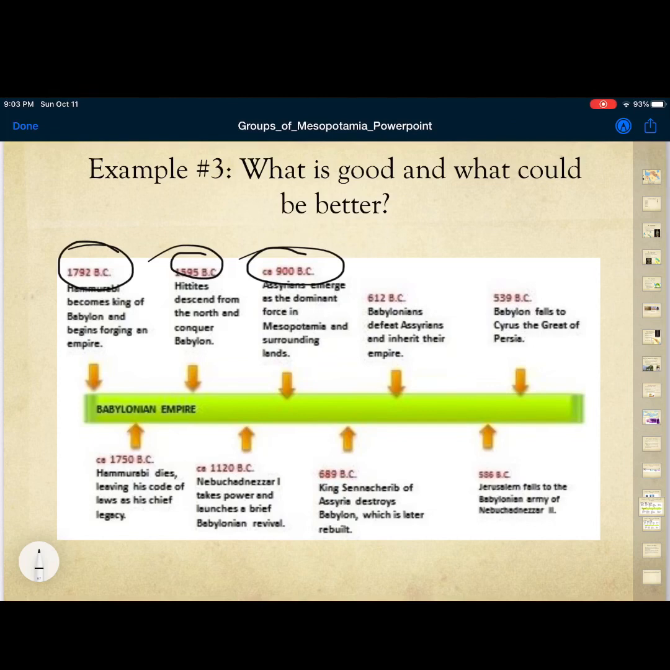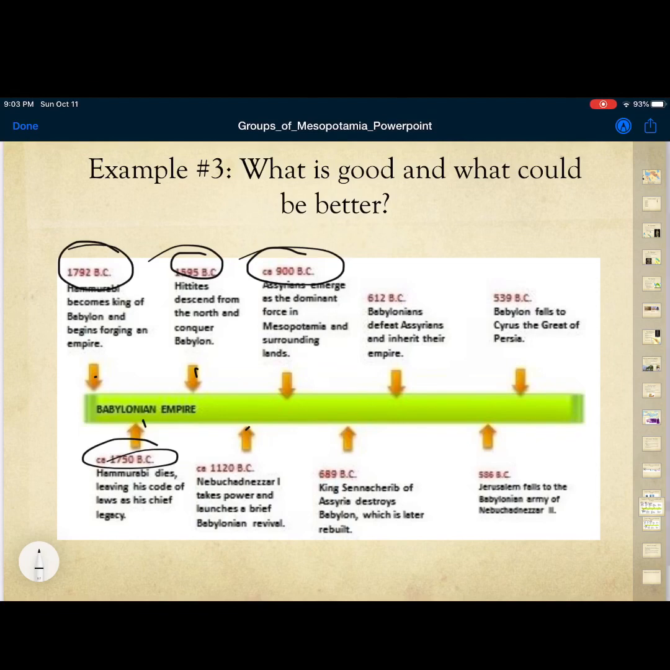So in 1792 BC, Hammurabi became the king. In 1750, Hammurabi dies, right down here. So you can see that it's very sequential. It's very much this happens, then this happens, then this happens, and this happens. And I think that's really good because that helps us tell the story that is history, right? When we can go, this happened and then this happened. So that's definitely a big plus. There's some detail. They're very clear on the dates. I think that's really good.